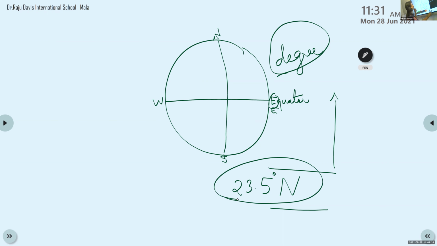Let me call Niranjan. Can you read this? Yes, ma'am. 23.5 degrees north. Very good. See, children, 23.5 degrees to the north. If I have written it like this. Parvati.